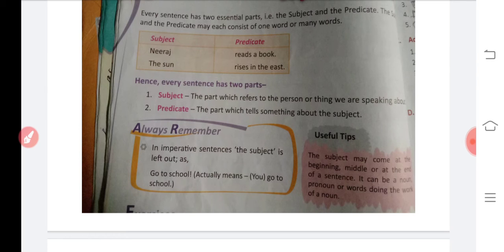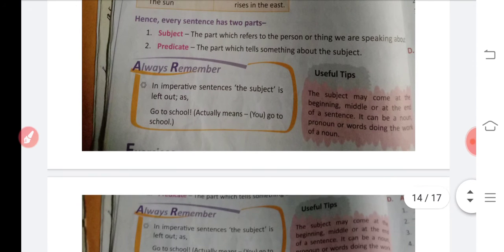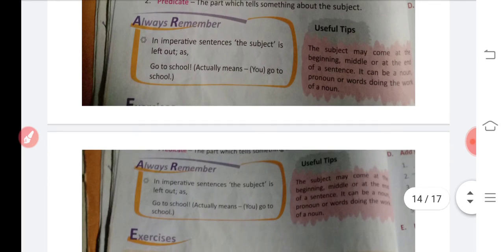The noun part, which you might have learned in small classes, is called the subject. The rest of the things are called the predicate. For example, given here, Neeraj reads a book. Neeraj is the subject here, reads a book is the predicate. The sun is the subject, rises in the east is the predicate. Now, the subject may come at the beginning, middle or end of the sentence. It can be a noun, pronoun or words doing the work of a noun. That is the tip here.